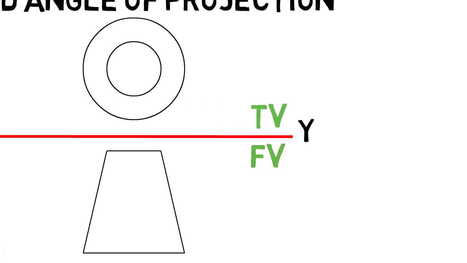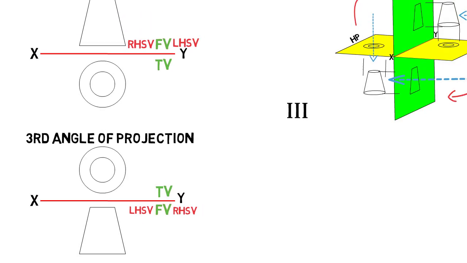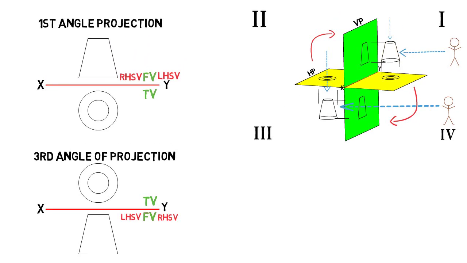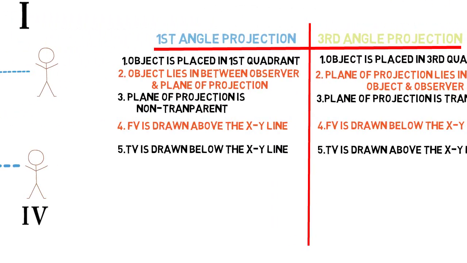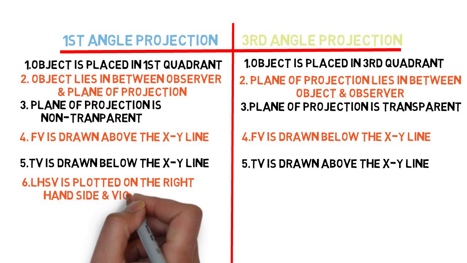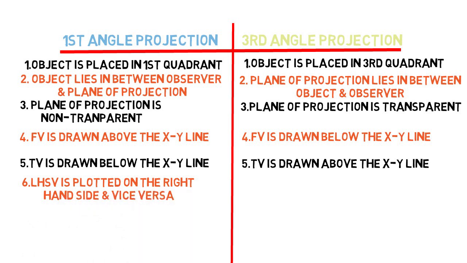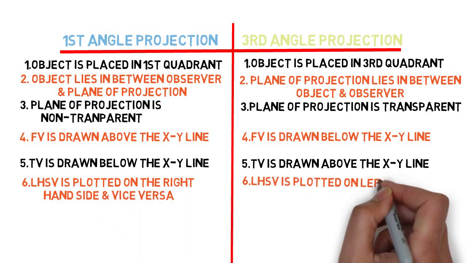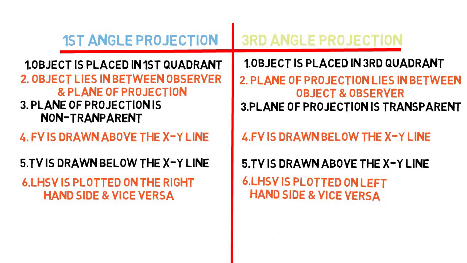So right hand side view will be at right hand side of front view and left hand side view will be at left hand side of front view. Here I won't tell you in depth how right hand side view and left hand side view are plotted. You people have to find it. Now this is the next difference, that left hand side view is plotted on the right hand side and vice versa, and here left hand side view is plotted on the left hand side and vice versa.